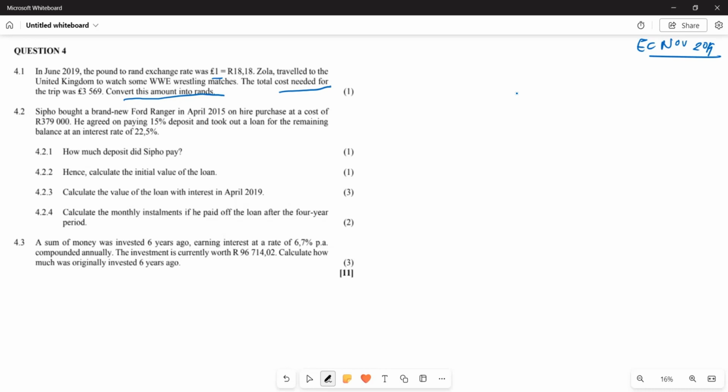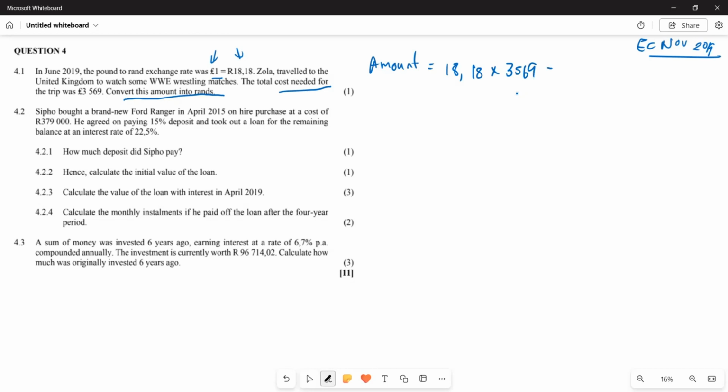We are going to say, look, if they are saying £1 is worth 18 rand 0.18 cents, so the first thing that you are going to do here is, the amount that will be spent by Zola is going to be these 18 rand 0.18 multiplied by the 3,569 pounds, right?